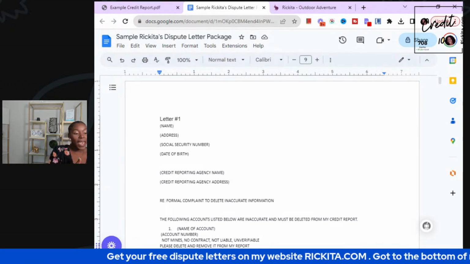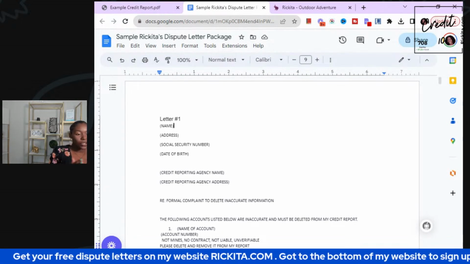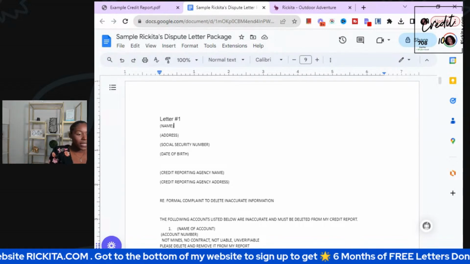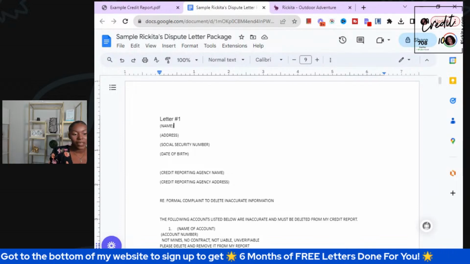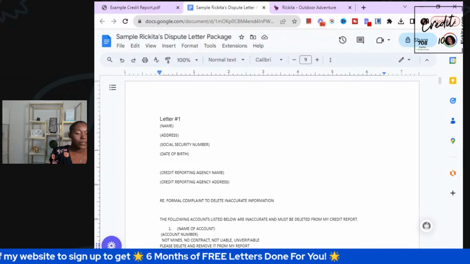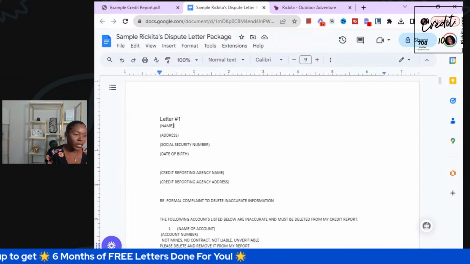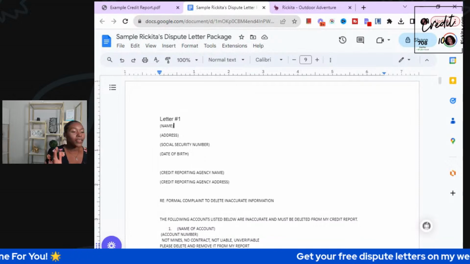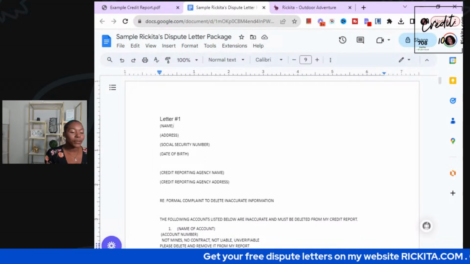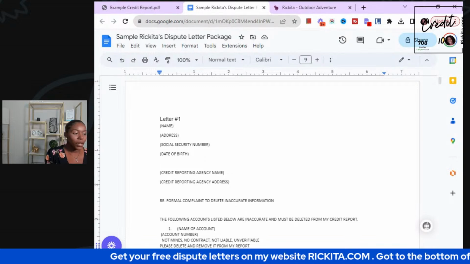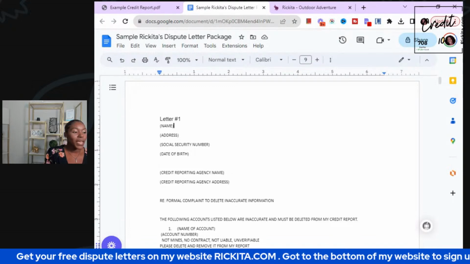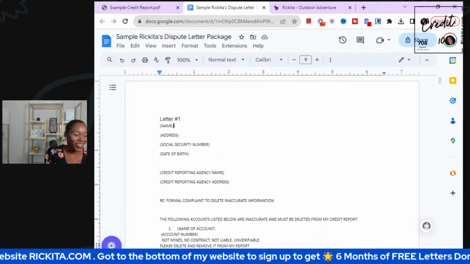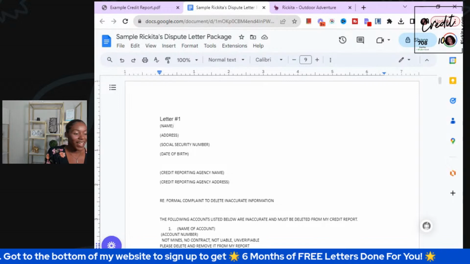Now, in the package, you're going to get rounds 1 through 6 also. You're going to see letter 1, 2, 3, 4, 5, 6. You have that. Plus, if you want to separate your accounts like bankruptcies, student loans, you also have those letters. I want to show you guys the basic way of doing it, where you'll just list your accounts on one letter. You don't have to think too much. This is the basic way of doing it. And a lot of people don't understand: just send out that first letter if you want to get results. So it's great if you guys will be able to just send out your first letter so you can start getting those results.